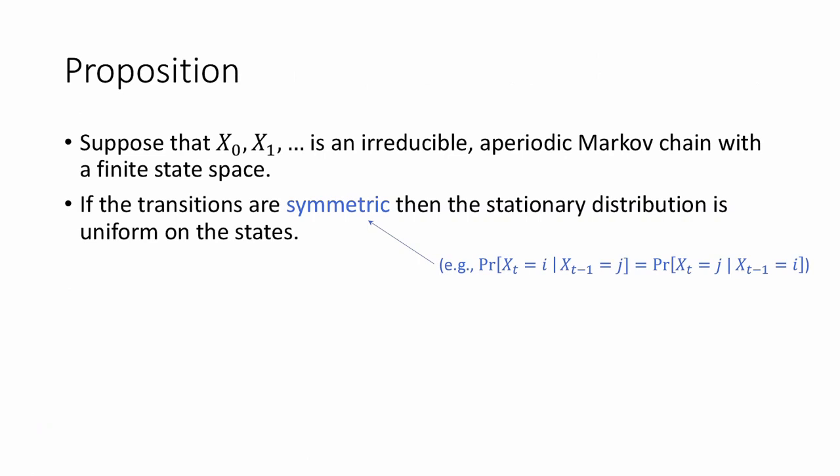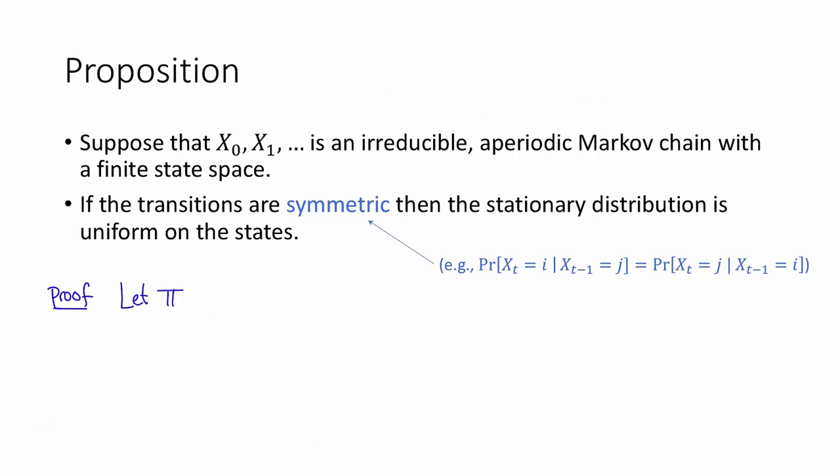Here's one application of that idea. Suppose that x0, x1, ... is an irreducible aperiodic Markov chain with a finite state space. The proposition says that if the transitions are symmetric, meaning that the probability of going from j to i is the same as the probability of going from i to j, then the stationary distribution is going to be uniform on all of the states. Let's see a quick proof.